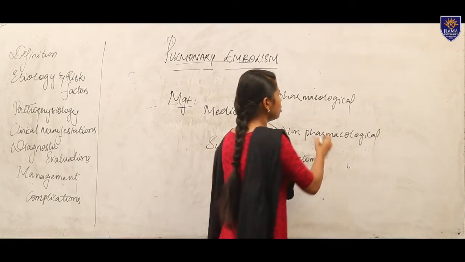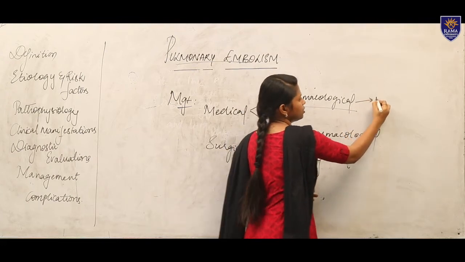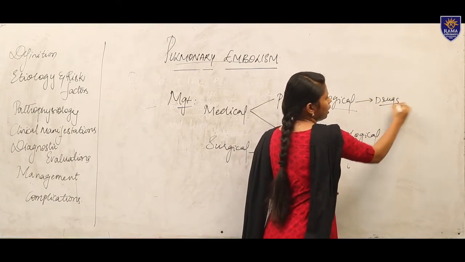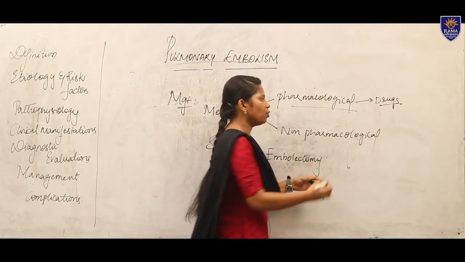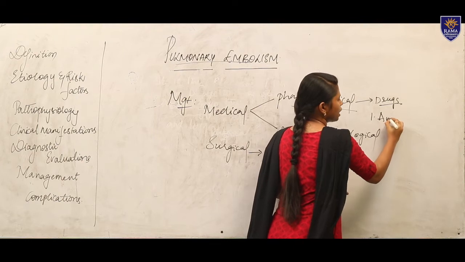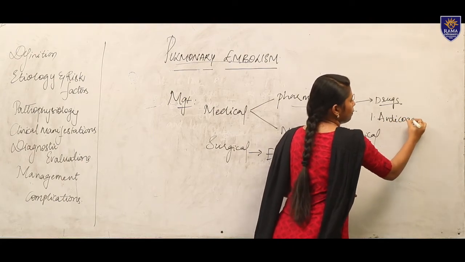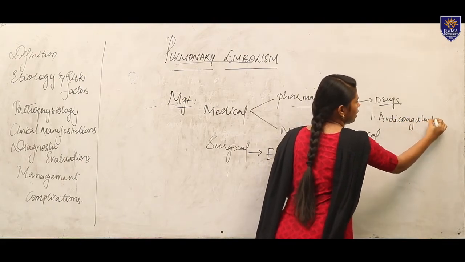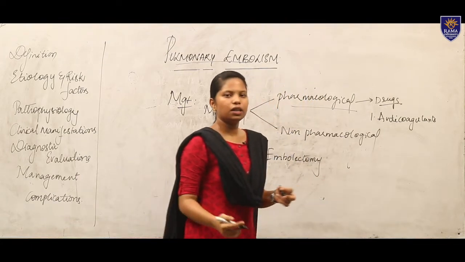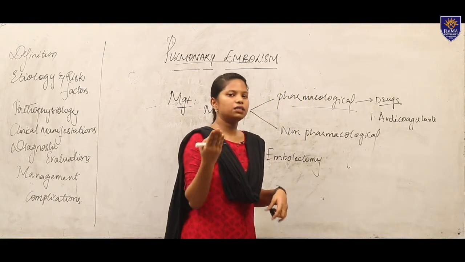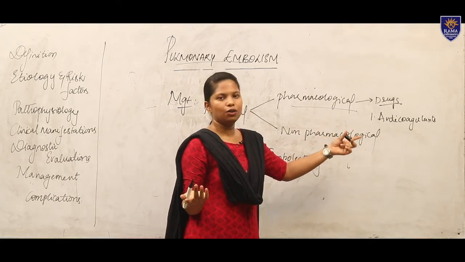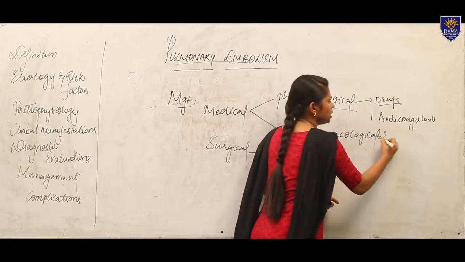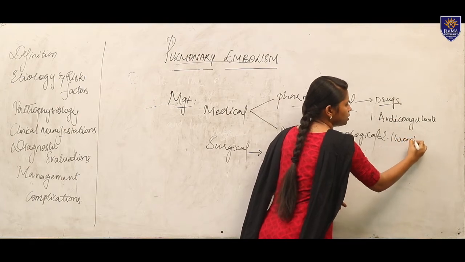Now in pharmacological, pharmacological indicates drugs. Which type of drugs we are indicating here, we will be observing. First one is anticoagulants. Anticoagulants can be given to the patient because the patient has a blockage, so you can give warfarin or heparin. As per the doctor's prescription and the patient's condition, you will be giving anticoagulants. Next is thrombolytic agents. Mainly you will give thrombolytic agents.